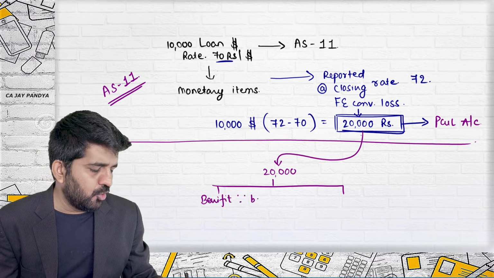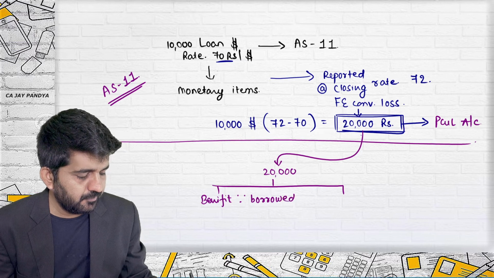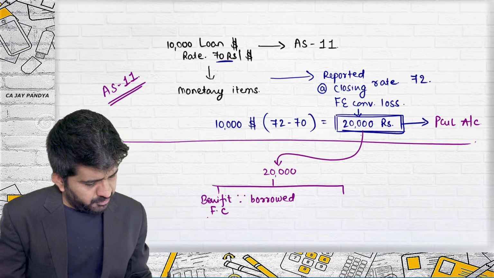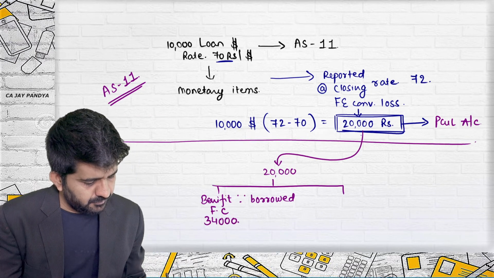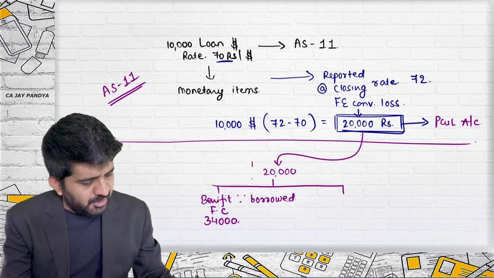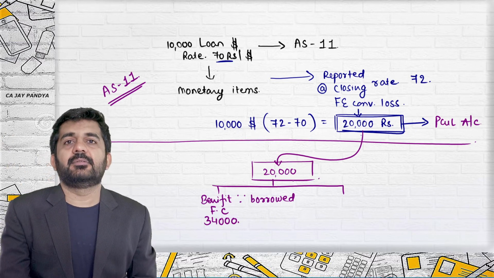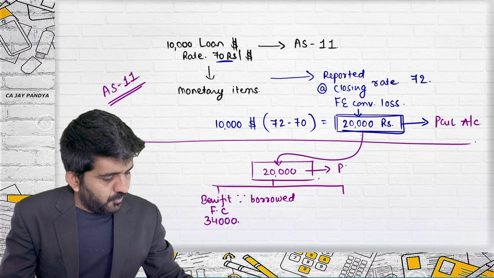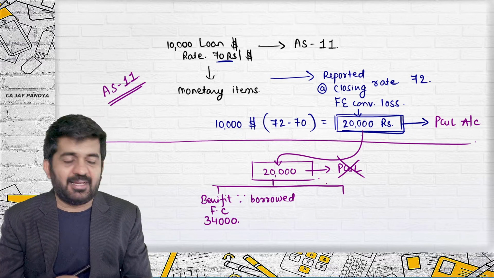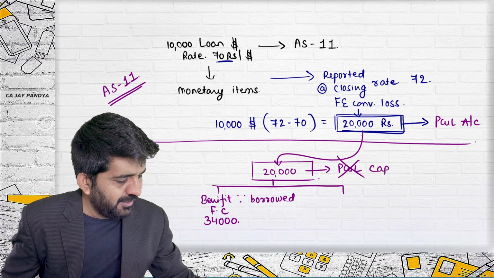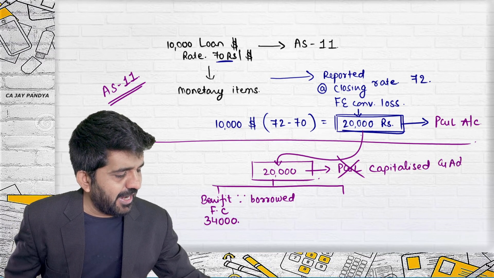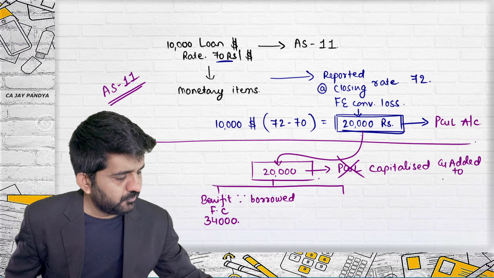Because you have borrowed in foreign currency, 34,000. Then this full 20,000, which was to be transferred as per AS11 to P&L account, will now be capitalized and added to cost.